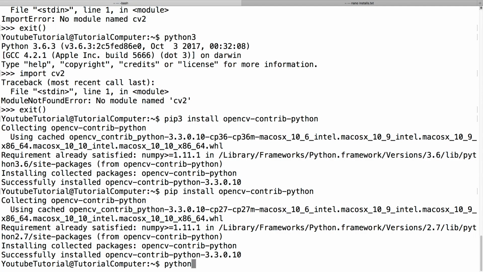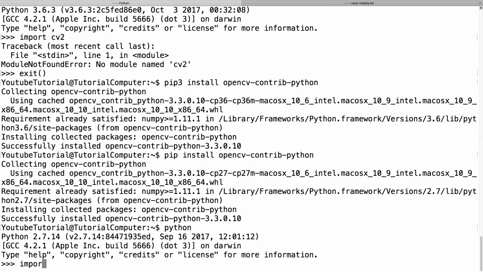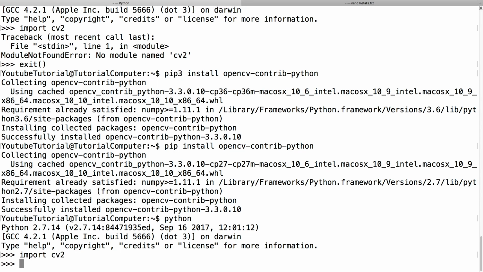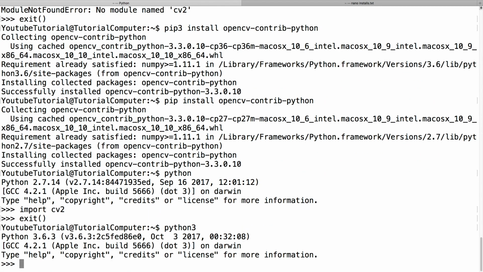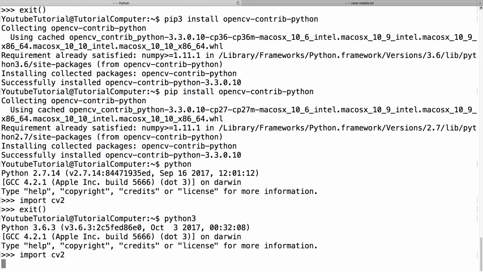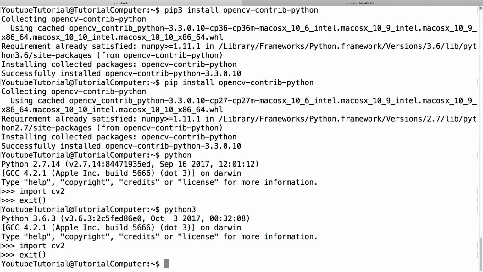Now let's test Python. Import cv2 works great. And Python 3, import cv2, and that also works too. A little lag, but that's fine.